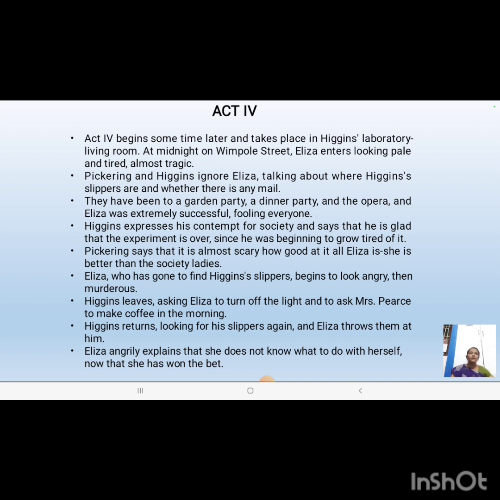So what will she do? She'll cry. She'll take off all her jewellery, the slippers, everything which has been bought by Higgins, and throw away everything. And she would have fallen in love with Higgins by this time. All she wanted was his love, but he would never reciprocate it. According to him, she is just a living doll.